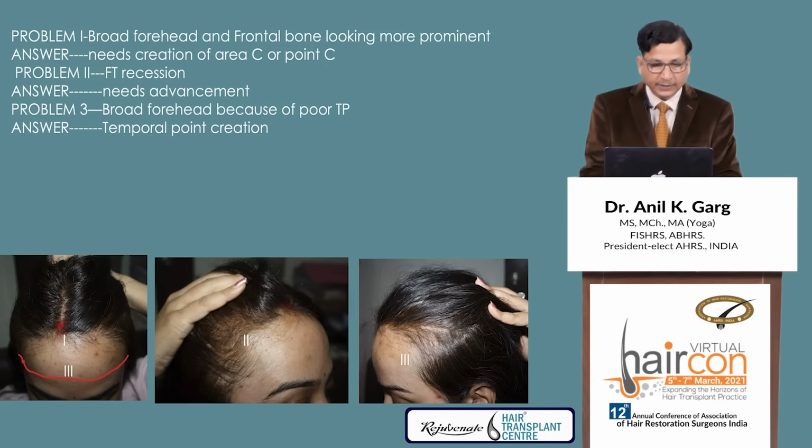Let us see in this case what the problems are. Problem one is the broad forehead and the frontal bone looking more prominent. So the answer is creation of area C or the point C. Then the second problem is frontotemporal recession. It needs advancement and filling. The third point is that horizontally the forehead is broad because the temporal points are weak, so in this case you need to create the temporal point. So that's how you can solve the problem.